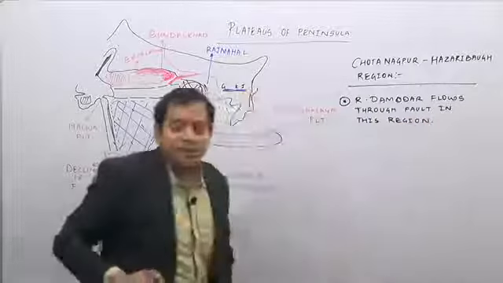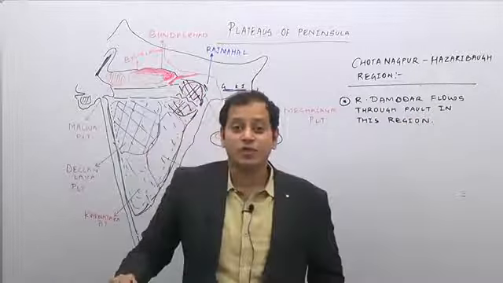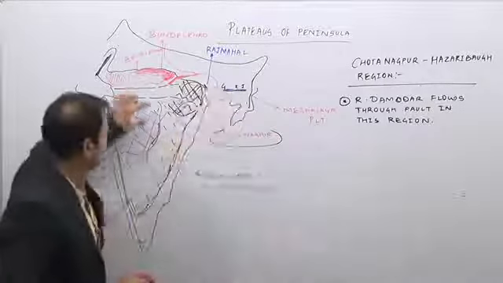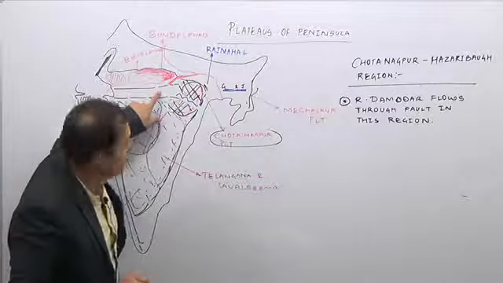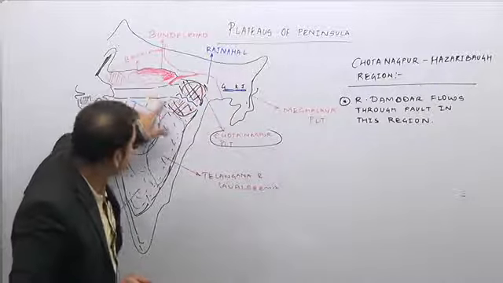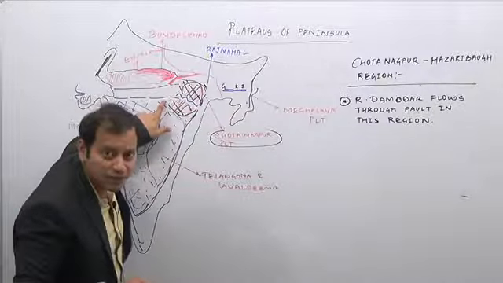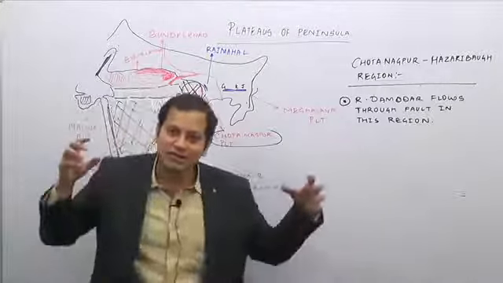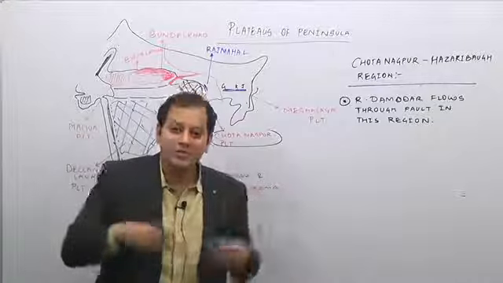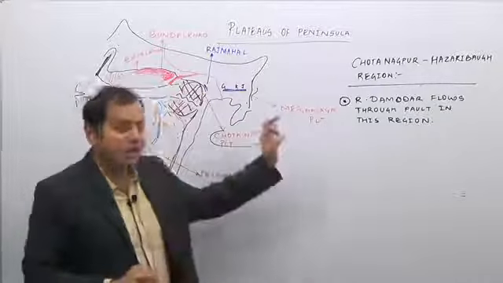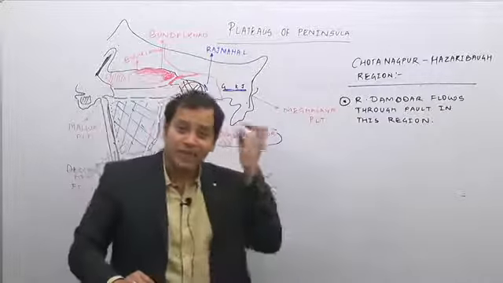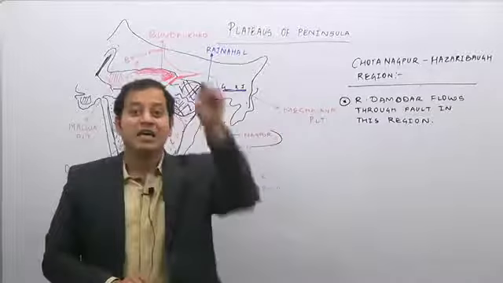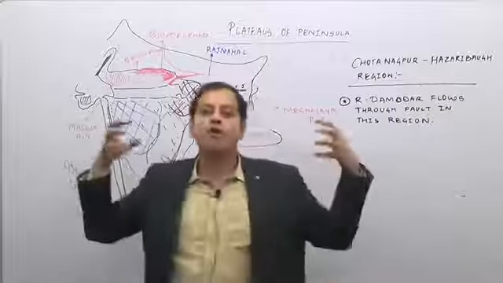Again, if you remember your faulting lecture of geomorphology, India, I have given you 3 rivers which flow through a fault. Narmada, fault between Vindhyas and Satpuras; Tapi, which flows through a fault south of the Satpuras; and the river Damodar, which flows through a fault in this region. Try to interrelate. Use this lecture even for the revision. So the river Damodar flows through a fault. Keep it in your mind that river Damodar flows through a fault, river Narmada flows through a fault, river Tapi flows through a fault.